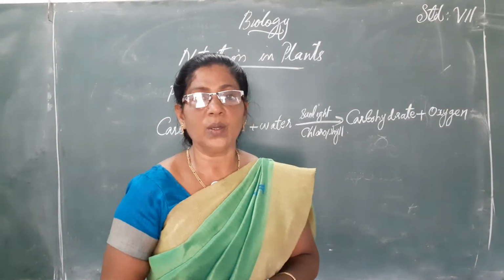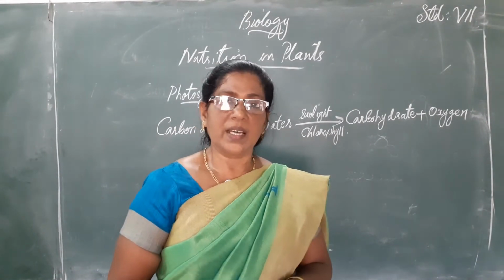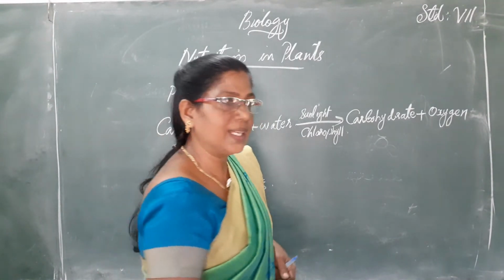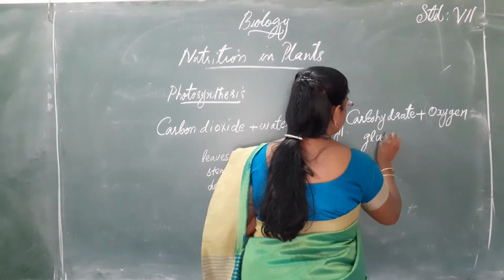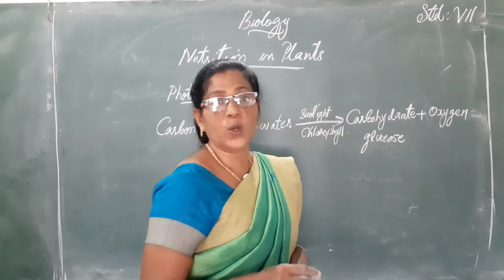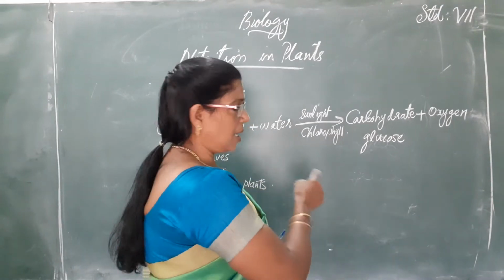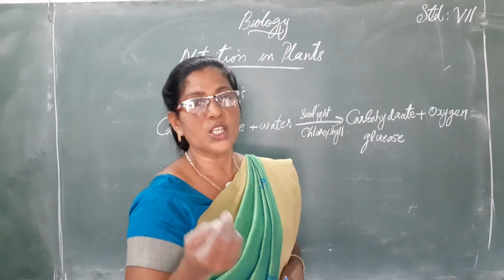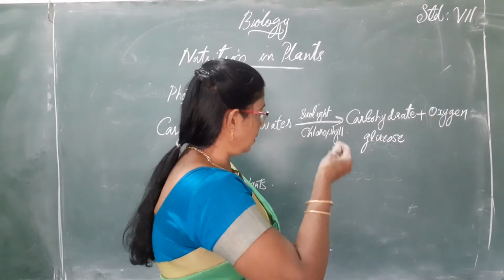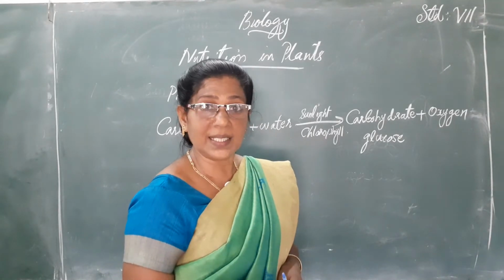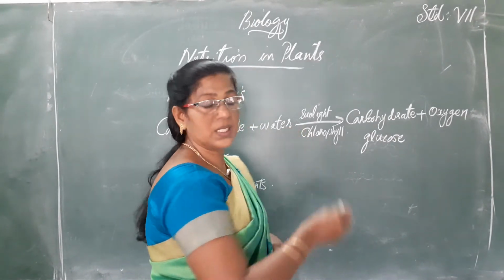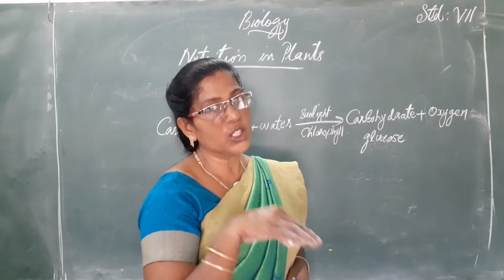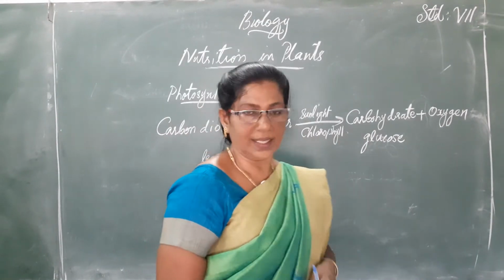What is carbohydrate? You know, starch and sugar, all these are carbohydrates. The first carbohydrate produced by the plant is known as glucose. Glucose is the simplest form of carbohydrate, which later converts into either starch or sugar. For example, if photosynthesis takes place in paddy plants, the glucose converts into starch. If it is in sugarcane, later on the glucose converts into sugar, and oxygen is released.